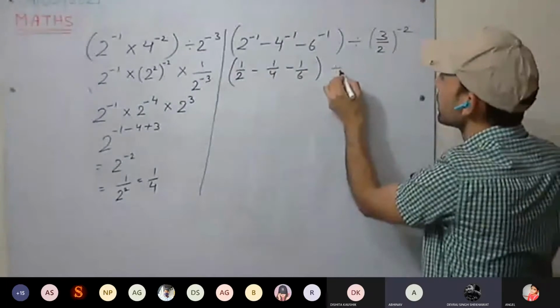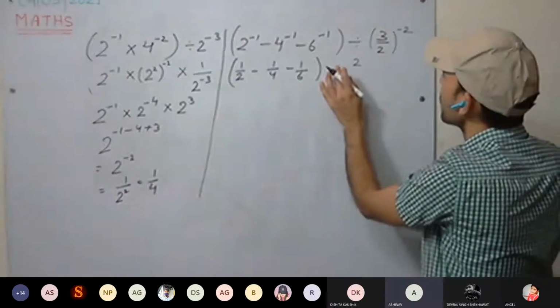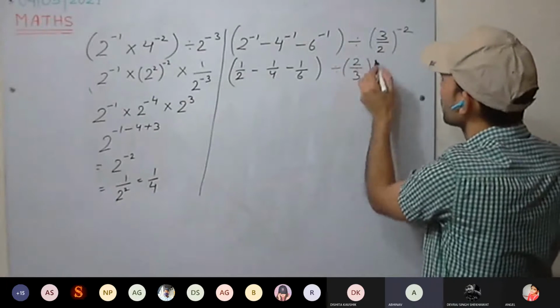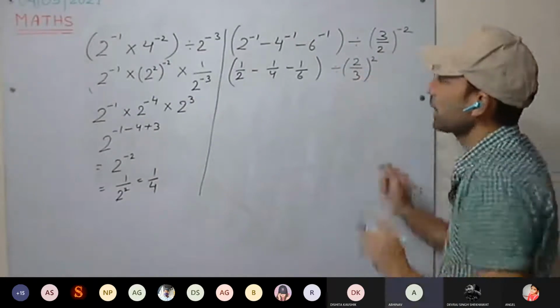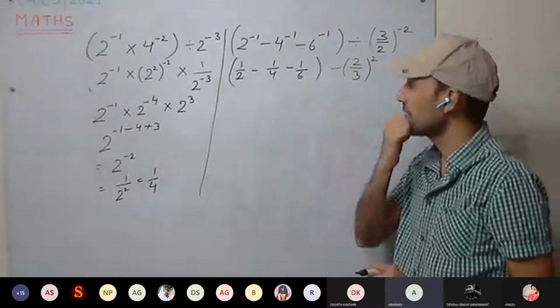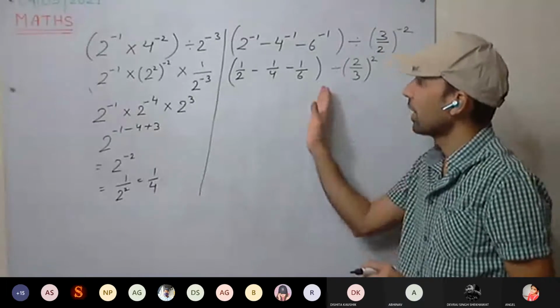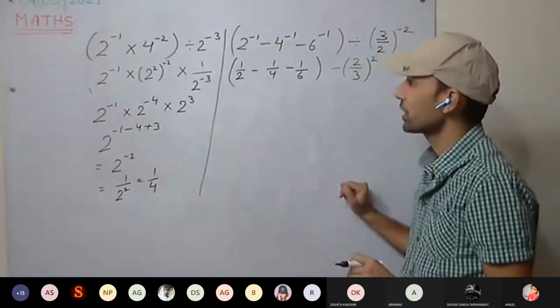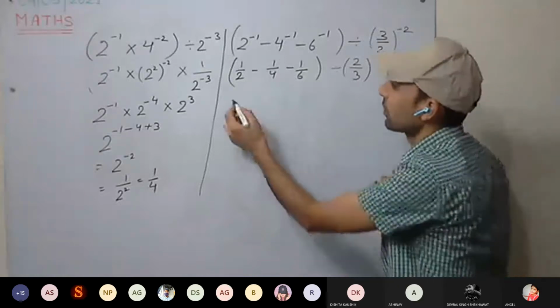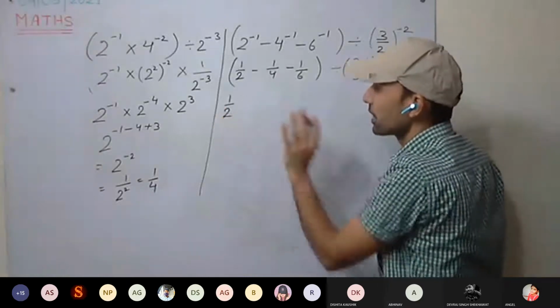Divided by 2 upon 3 raised to power 2. Divide first, we are doing that one. Okay, no issues. Raised to power 2. Now see here, you can do one thing here as well. Half we can take common out as well. If I take half out, there are many ways.